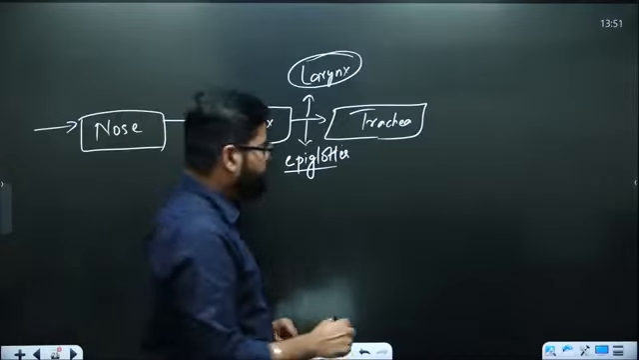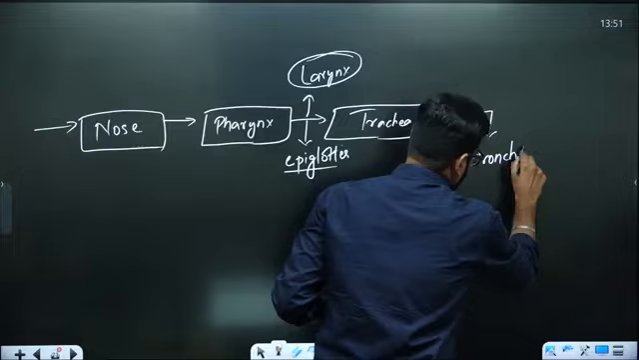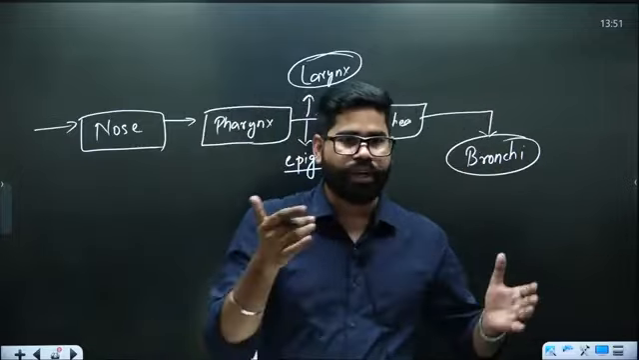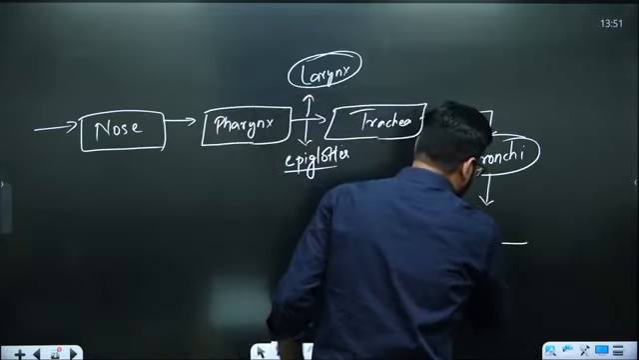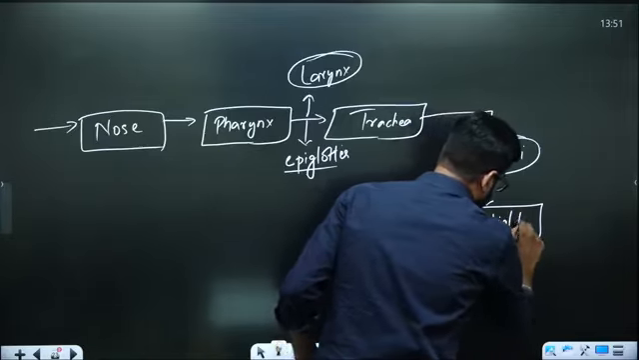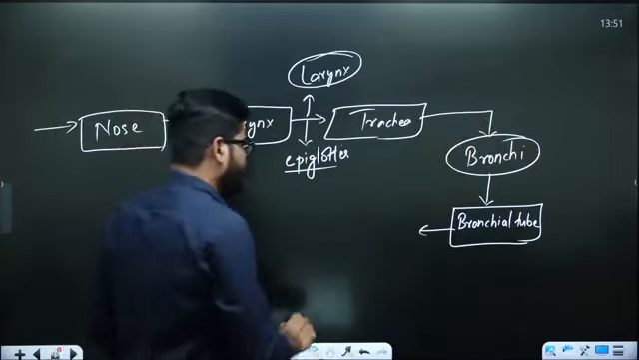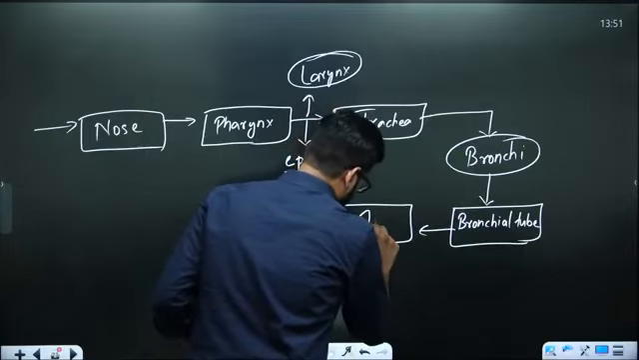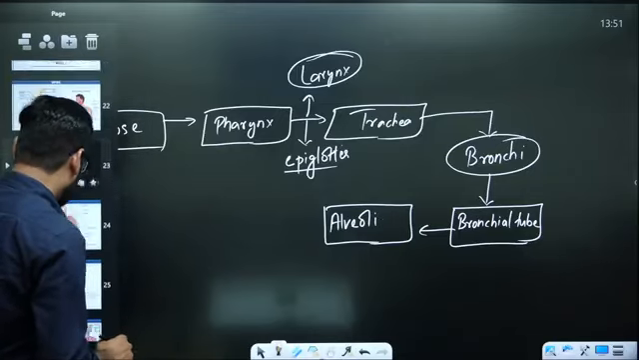Then after this, the trachea goes into the bronchi. Bronchi is the plural of bronchus. Basically, there are two bronchus, so it is called bronchi. This is further breaking into bronchial tubes, and this one is going to finally end up in a structure called alveoli. Now, just to show you what alveoli look like.